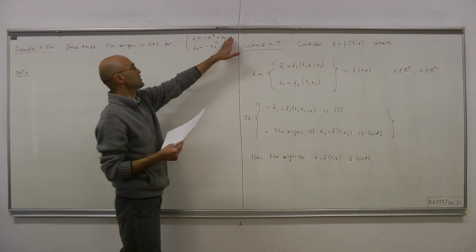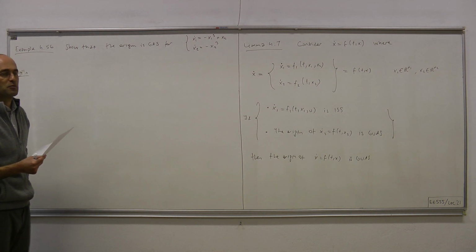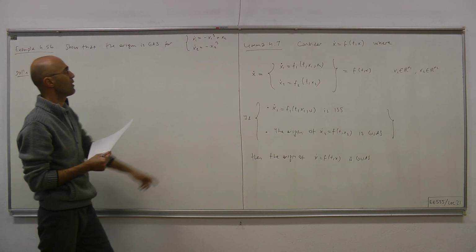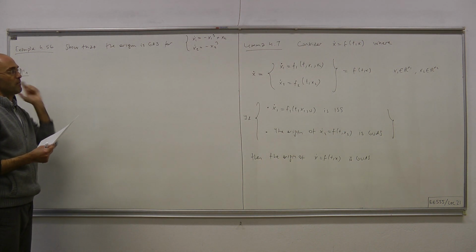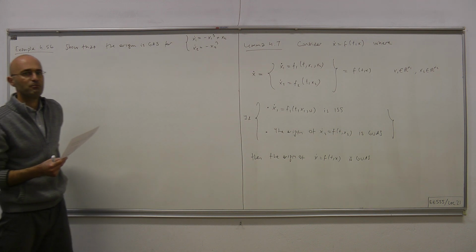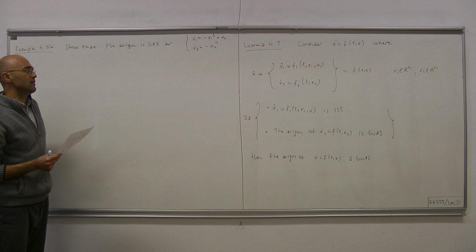The first part is we show that this is ISS. The second part is we show that that's globally asymptotically stable. How can we show that this is ISS? Well, we can use the theorem, the Lyapunov characterization of input to state stability, with which we began in our lecture.